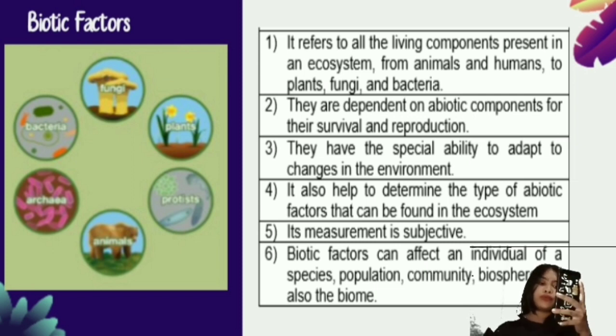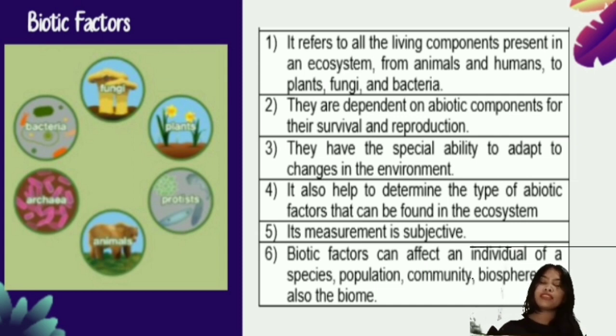Number 3, they have the special ability to adapt to changes in the environment. Living things or components can adapt in any environment if there is support from the abiotic factors. But then, not all living components will survive any longer because some of them have their own comfort of living. Number 4, it also helps to determine the type of abiotic factors that can be found in the ecosystem. So when there are biotic factors in the ecosystem, there are also abiotic factors.